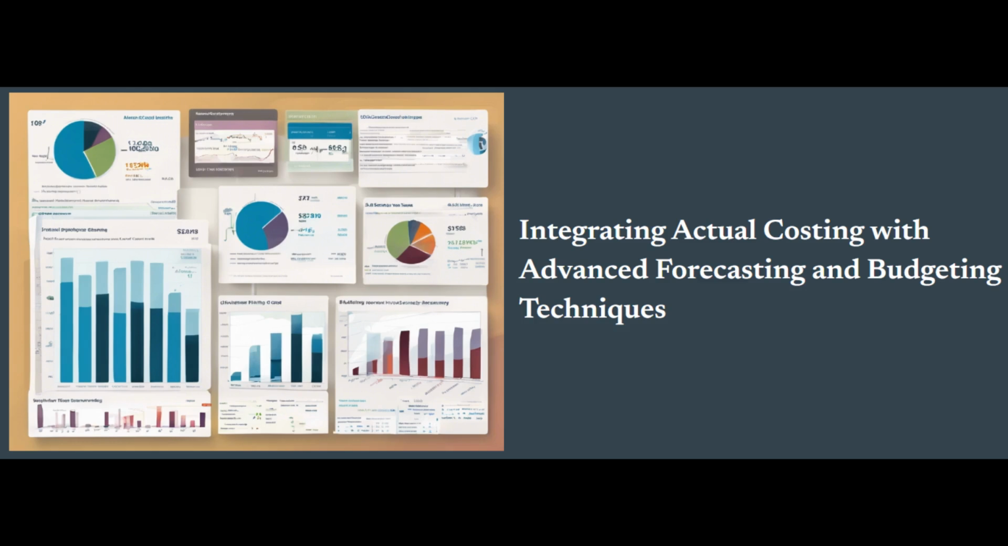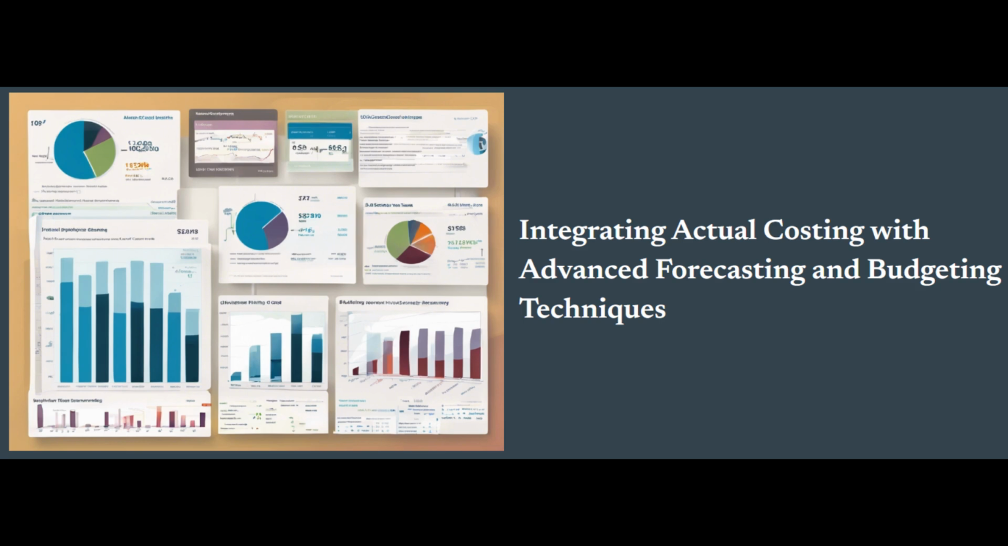Integrating actual costing with advanced forecasting and budgeting techniques. As organizations seek to enhance their financial planning and decision-making capabilities, the integration of actual costing data with advanced forecasting and budgeting techniques has become increasingly crucial. By leveraging the granular, real-time cost information provided by actual costing, businesses can develop more accurate, responsive, and strategically aligned financial plans and budgets.